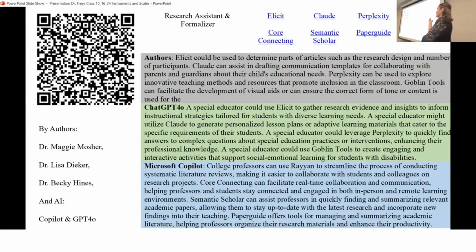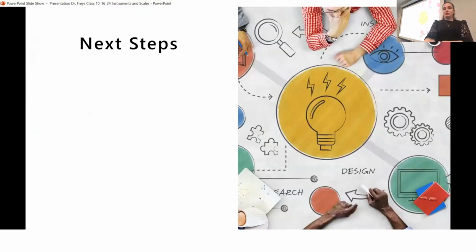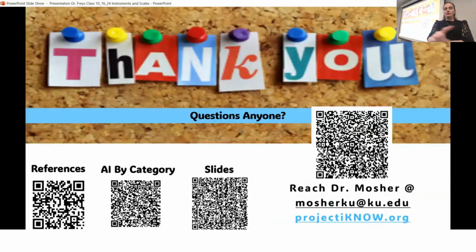And then I wrote an article with a few other people that provides the AI in every single free AI category. And then it tells you how we think as authors, as educators, you could use those tools. Then ChatGPT says how it would use it. And then Copilot says how it would use those tools. So it gives you just ways to use different tools. So that is this one. It gives you all the different AI by category.